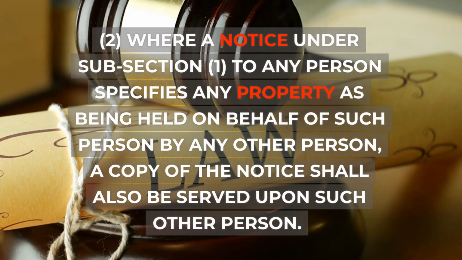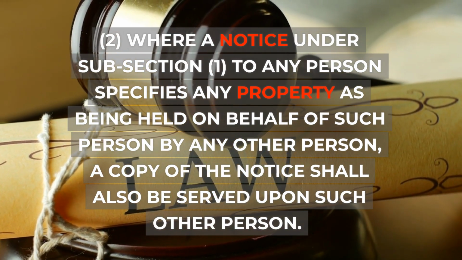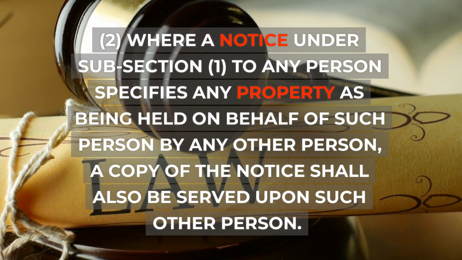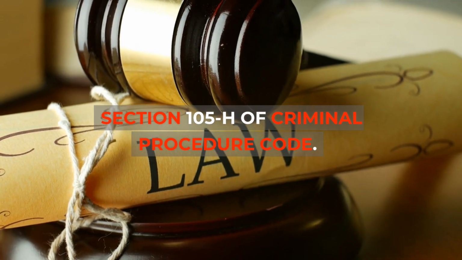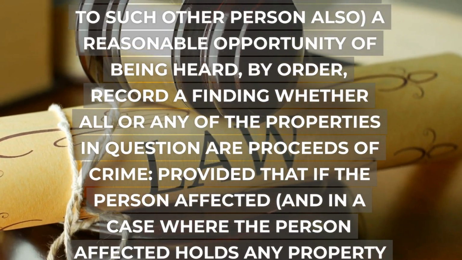2. Where a notice under subsection 1 to any person specifies any property as being held on behalf of such person by any other person, a copy of the notice shall also be served upon such other person. Section 105H of Criminal Procedure Code. Forfeiture of property in certain cases.